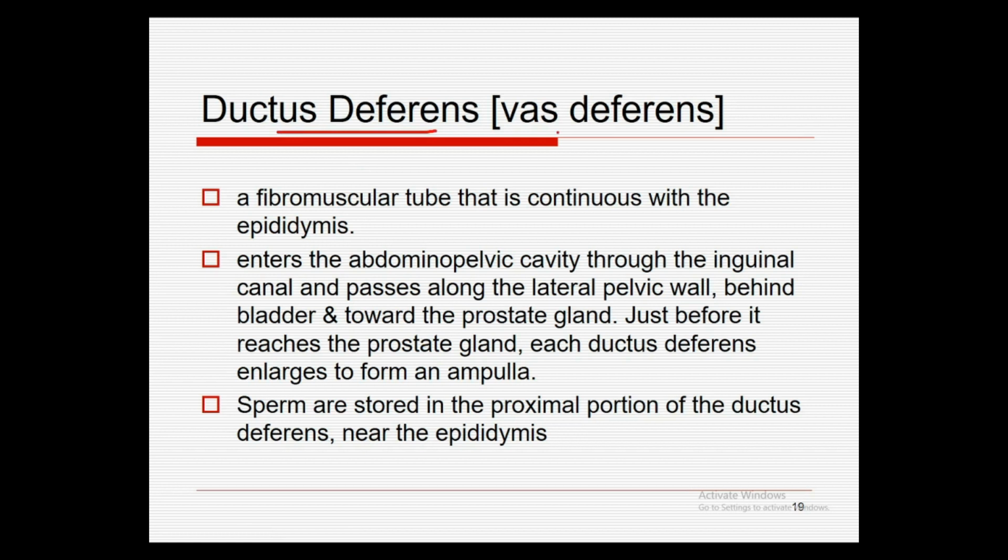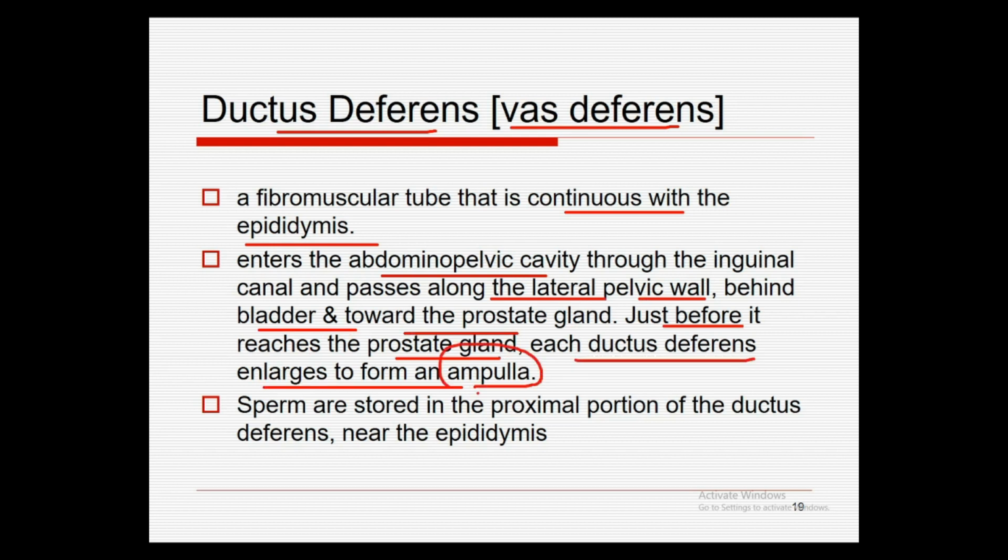Next we have ductus deferens, also known as vas deferens or the vasa deferens. This is a fibromuscular tube that is continuous with the epididymis and enters the abdominopelvic cavity through the inguinal canal and passes along the lateral pelvic wall, behind the bladder and towards the prostate gland. Just before it reaches the prostate gland, each ductus deferens enlarges to form an ampulla. Sperms are stored in the proximal portion of the ductus deferens and near the epididymis.